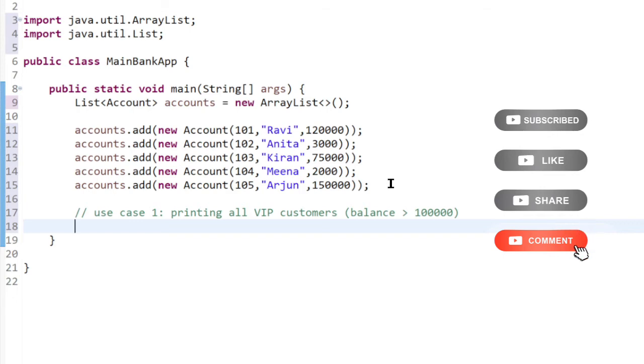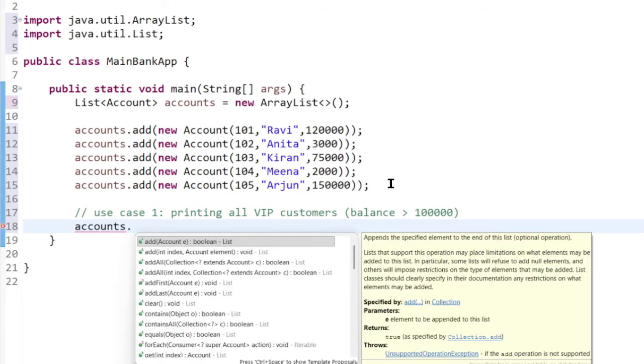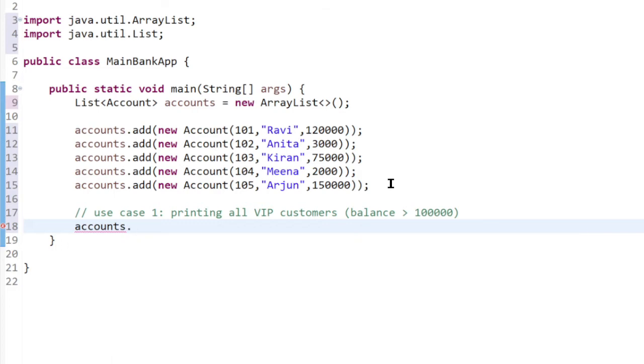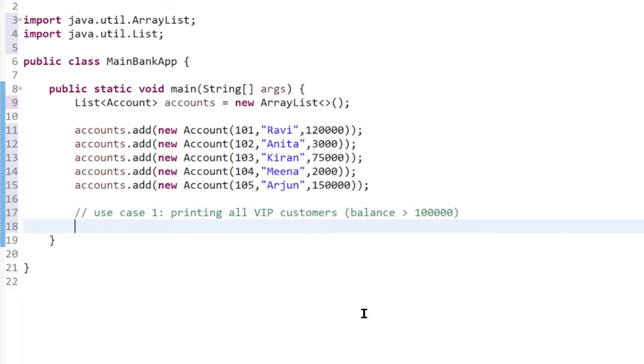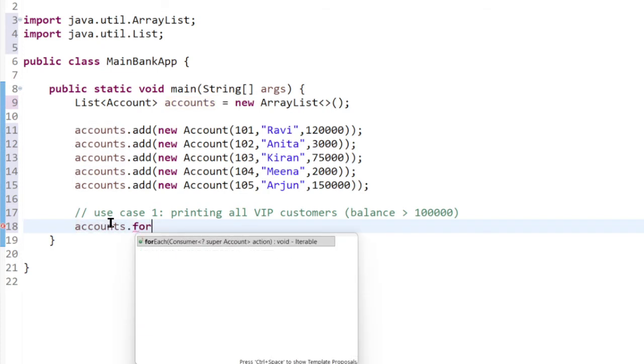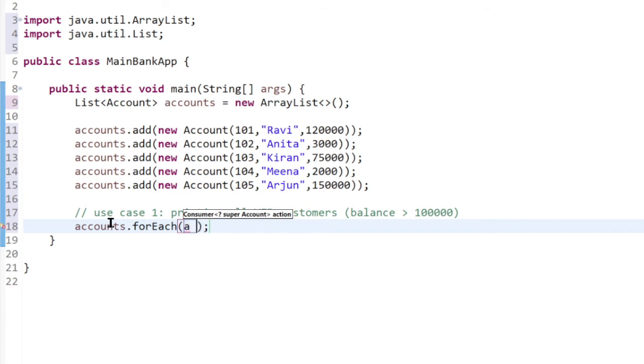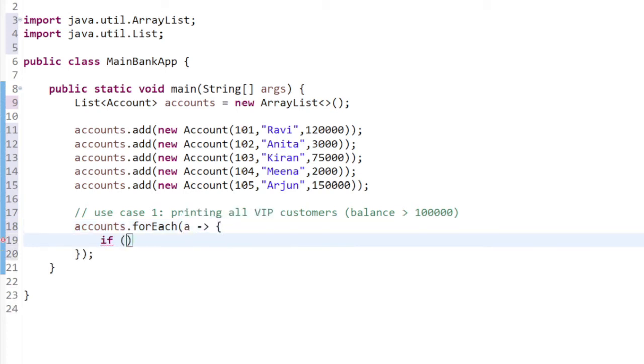So how can this be done using lambda expression? First, take the accounts list, accounts. Then you can use forEach, right? And here write the business logic. So now let's see use case 1, printing all the VIP customers, meaning the customers whose balance is above 1 lakh. So first, take the array list, because the array list has all the customer details. Then use forEach. Then pick up an account object from this array list and write a lambda. So if the balance of the account is above 1 lakh, see that this is a business logic.